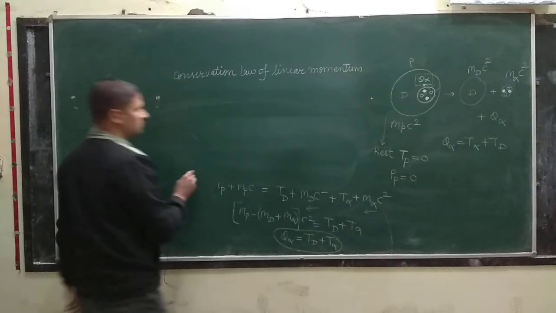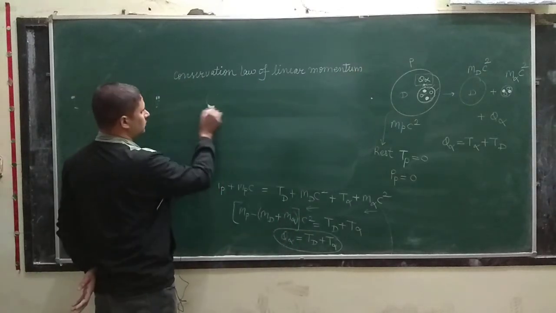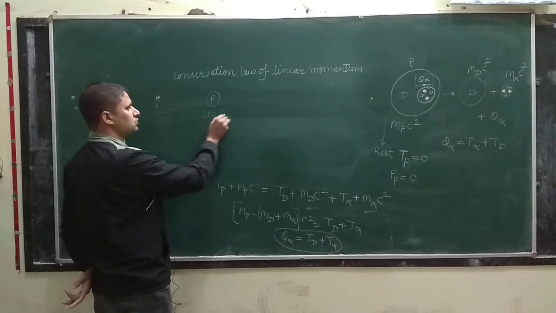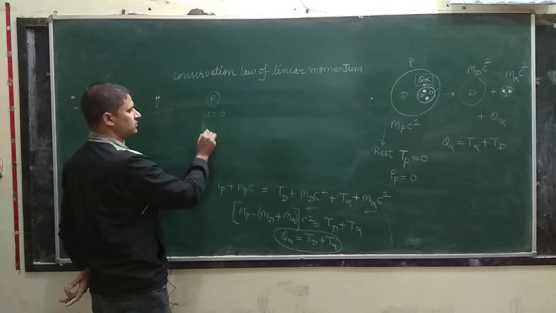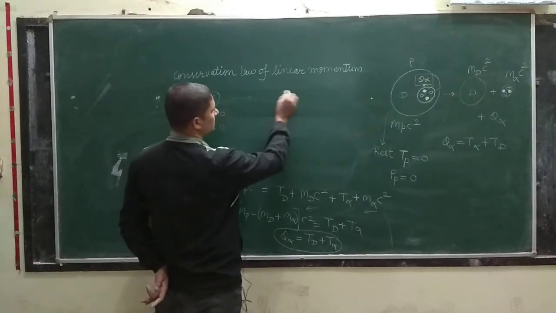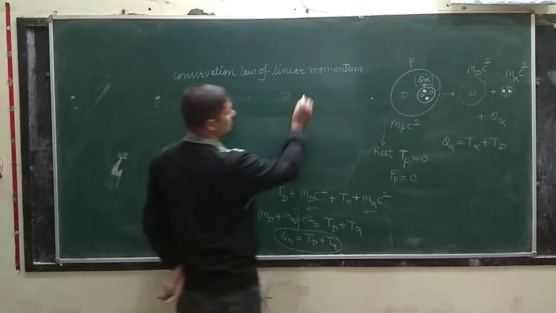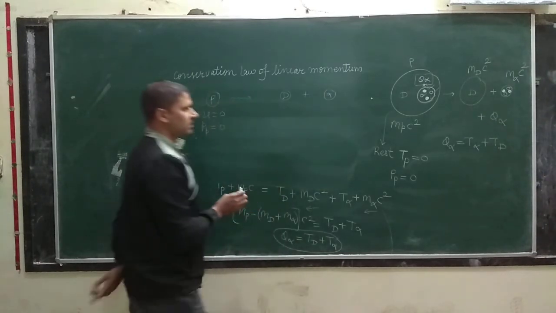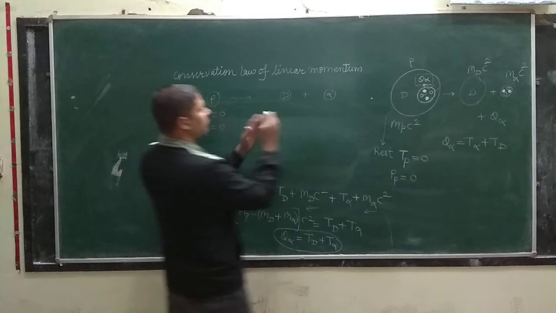So class, here what is happening: the parent nucleus is at rest, its velocity is 0, so the momentum of the parent nucleus is 0. After decay, we have the daughter nucleus and the alpha particle, and these particles move opposite to each other.